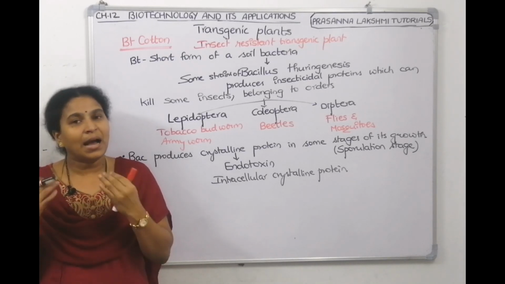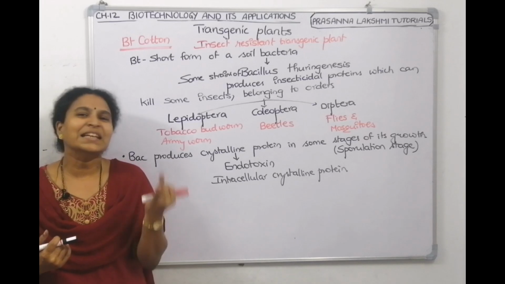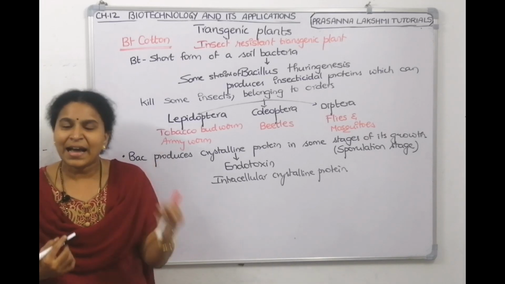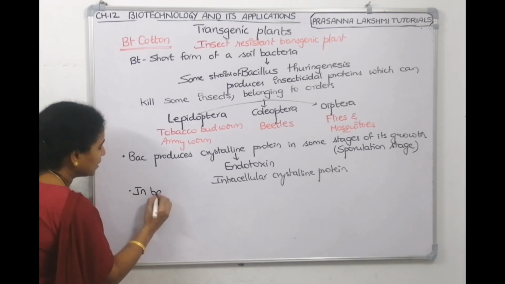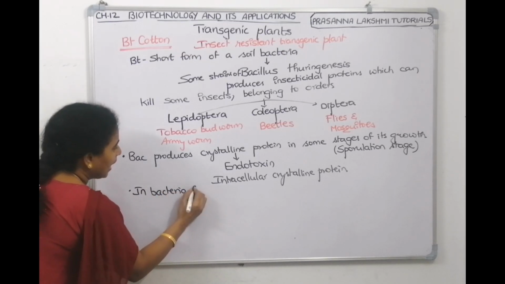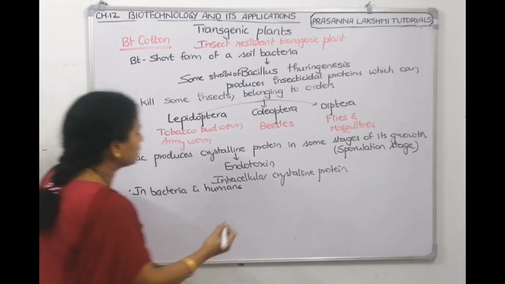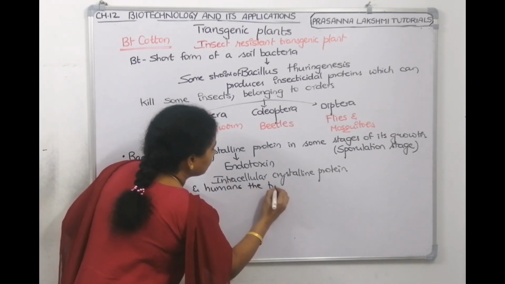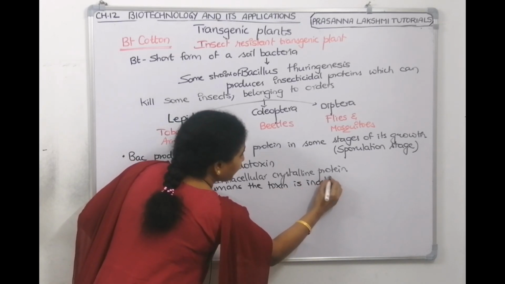Why? Means in our body and in the bacterial body, the toxin is inactive. It is in the inactive form, protoxin form. So in bacteria and humans, the toxin is inactive.